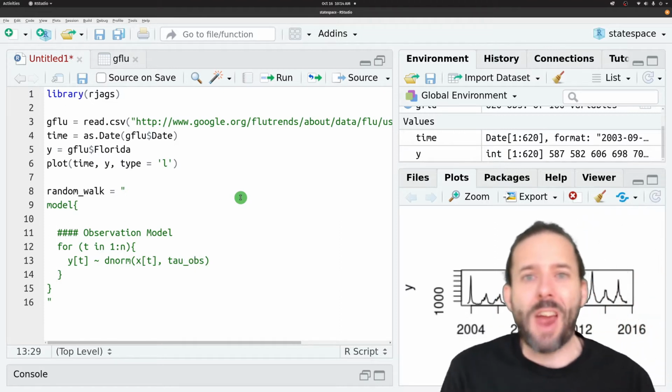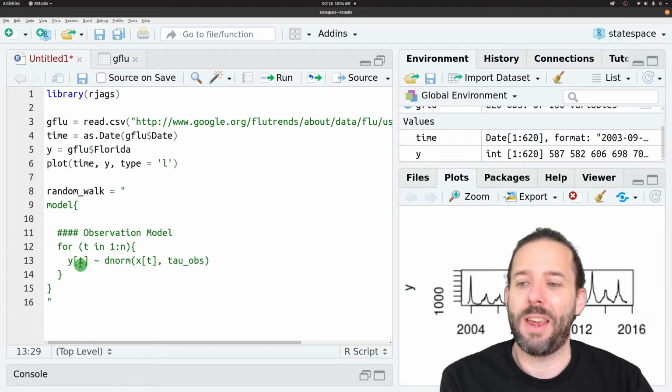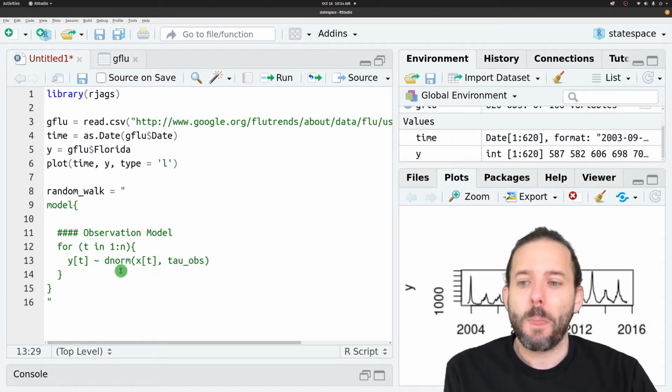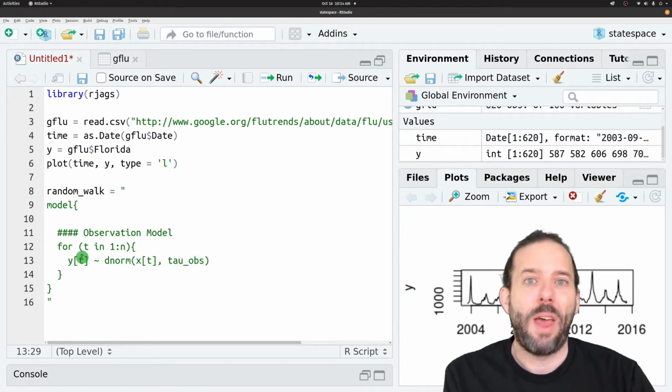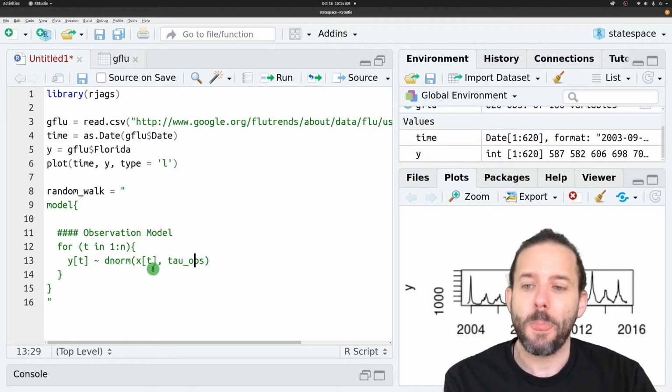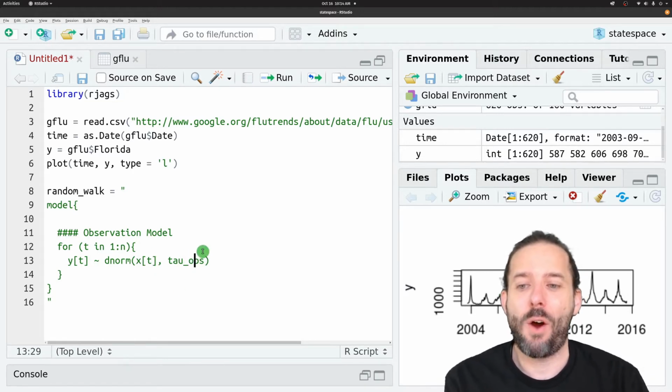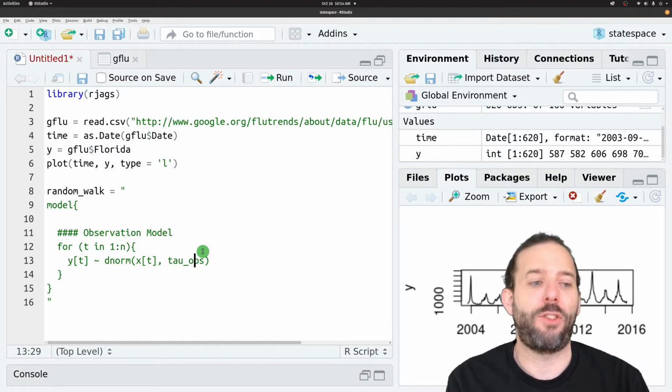And so this is JAGS's way of saying we've got a model, and the value for y at some time step t is the value for x at that time step t, and it's drawn from a normal distribution with that as the mean and tau obs as the precision.